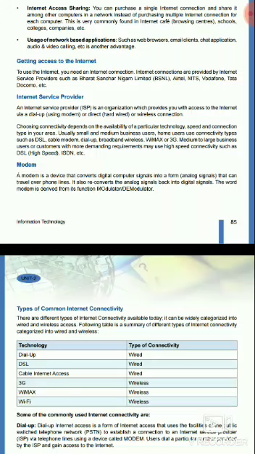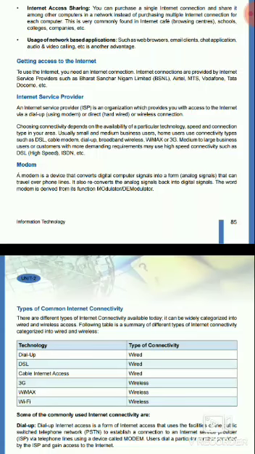There are three modes given here: dial-up means using a modem, direct means through hardwires, and wireless connection means through electromagnetic waves, through a tower or through mobile. The choice of connectivity depends on the availability of a particular technology, speed and connection type in your area. Usually small and medium business users and home users use connectivity types such as DSL, meaning digital subscriber lines, cable modem, dial-up, broadband, wireless, WiMAX or 3G.